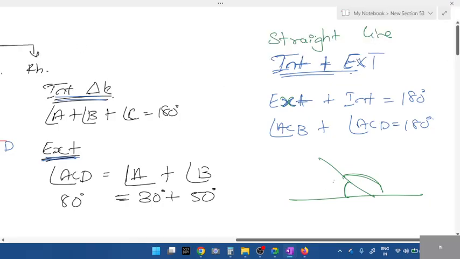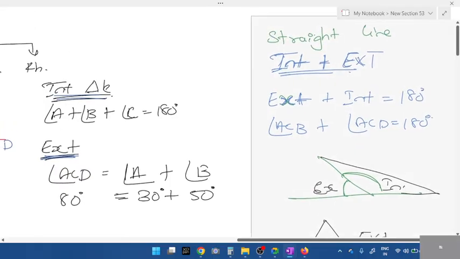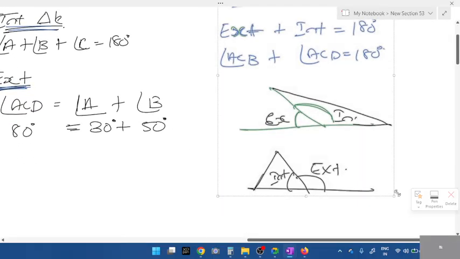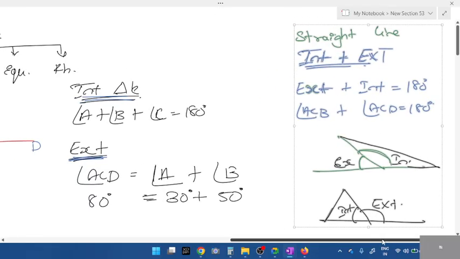If this is a straight line, you can have the triangle even like this. So this part becomes exterior, this part becomes interior. The same straight line, if this becomes the triangle, look, this becomes interior, the other part becomes exterior. This is the difference. The concept is the straight line. For a straight line, the sum of two angles is equal to 180. Straight line concept.